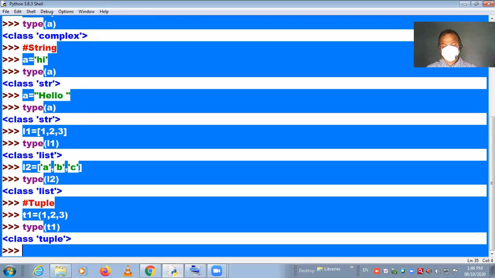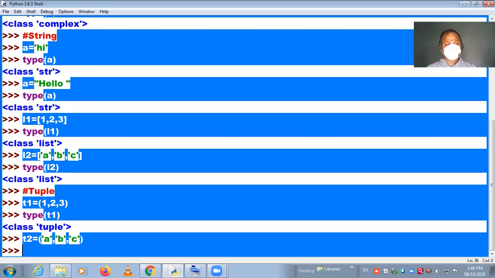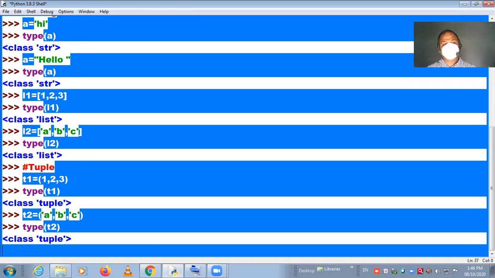It is tuple. In the same way we can store characters also, a comma b comma c. Again check the type of that variable, and it shows tuple.